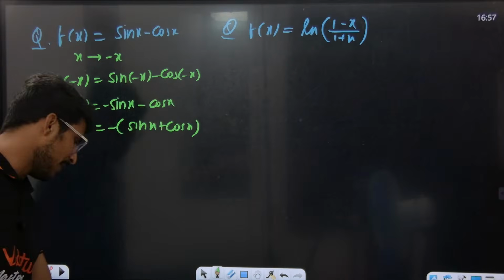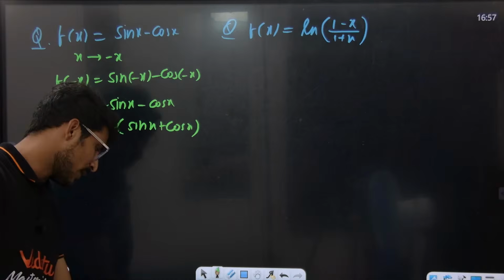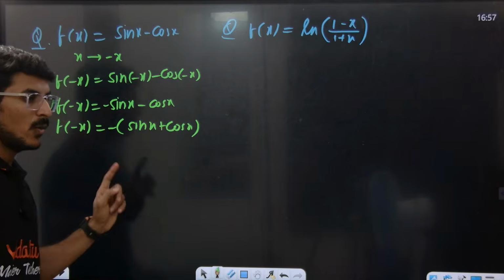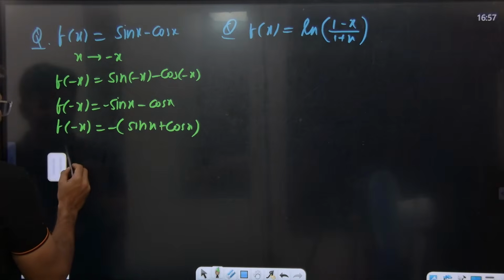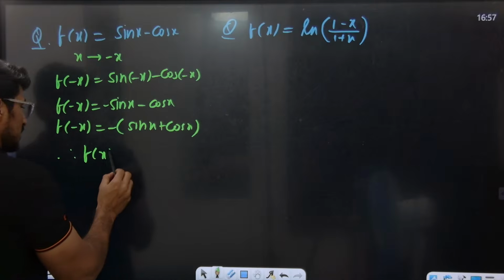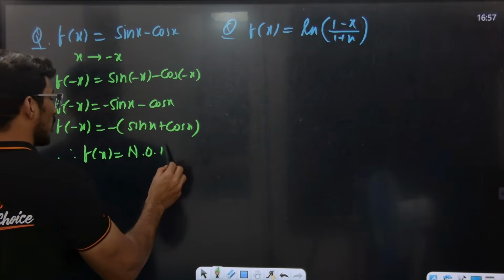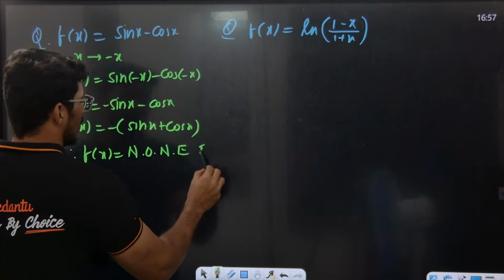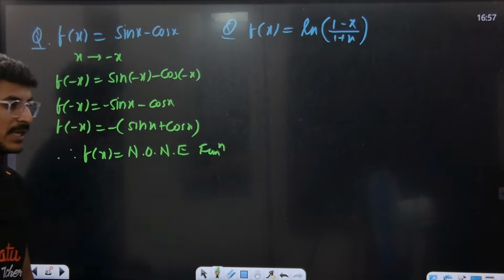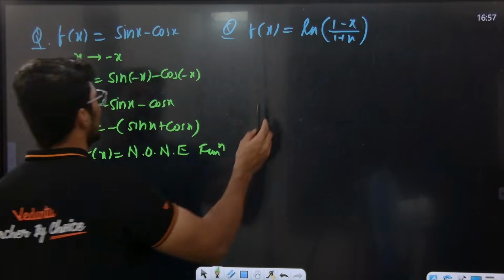Are you getting the point or not? What type of function is this? Therefore f of x is a neither odd nor even function. Hope everybody is getting the point.